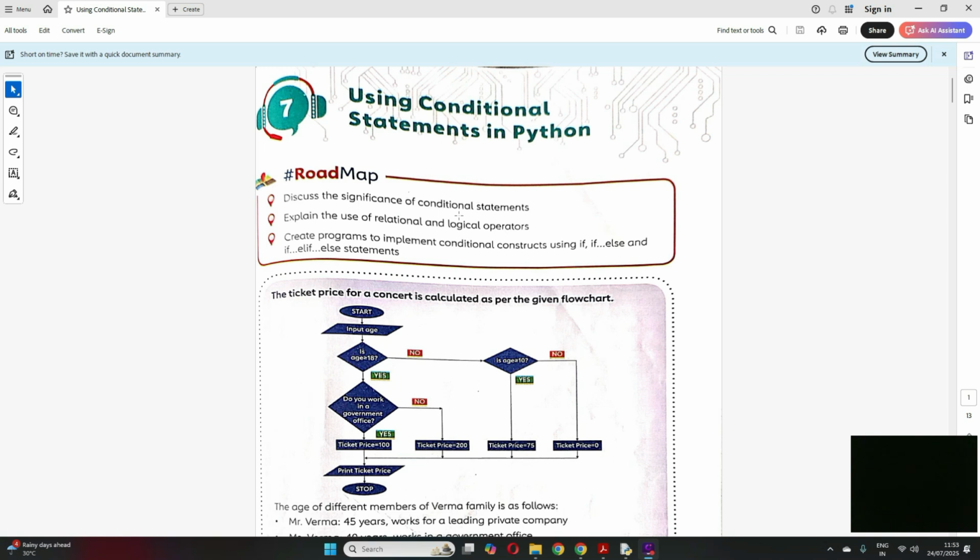Now, conditional statements, what do you understand by that? Conditional statement means there are some conditions involved, right? Based on a certain condition, you do something. Suppose if it is a sunny day, then I'll go out and play. If it's a rainy day, I'll not go out and play. I'll stay at home and do something, right? So based on certain conditions, you do a task. That is basically the conditional statements that we'll be doing in Python.